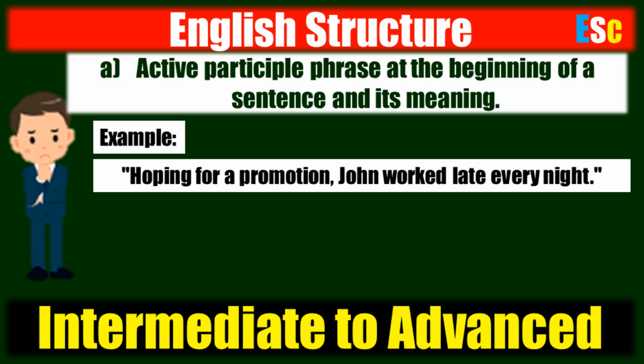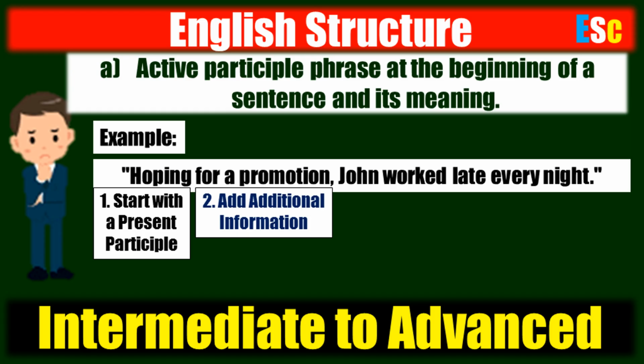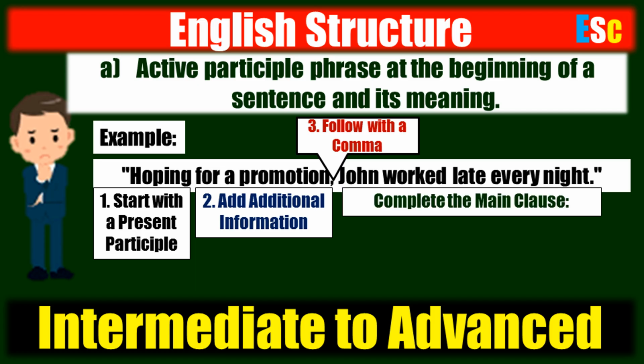See how these 4 steps are applied in the sentence. Hoping for a promotion, John worked late every night. 1. We start the sentence with a present participle, that is the word hoping. 2. We add additional information, that is for promotion. 3. It is followed by a comma. And 4. We complete it with this main clause. John worked late every night.